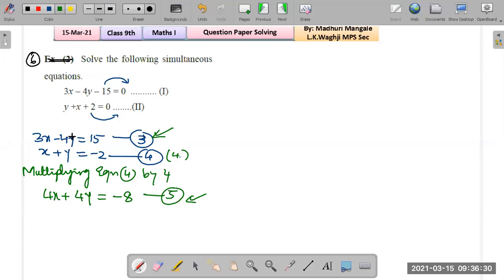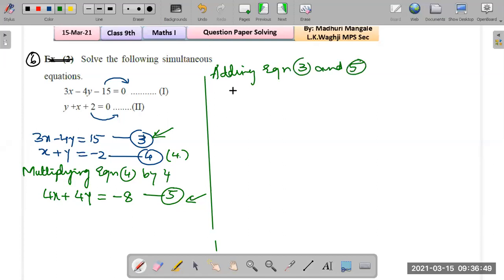Okay, so adding both of them, we will get rid of 4y. Fine. So let's write that out. We are adding equation 3 and 5. Adding equation 3 and 5, what do we get? So that will be 3x minus 4y equals 15, and the other is 4x plus 4y equals negative 8. Okay, students? All right, what will be the next step?